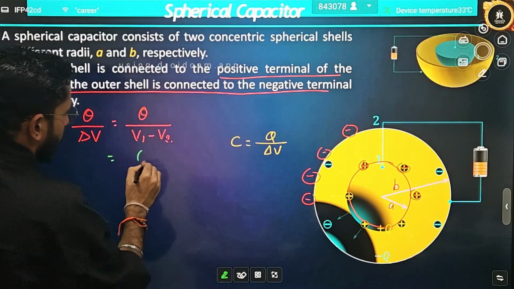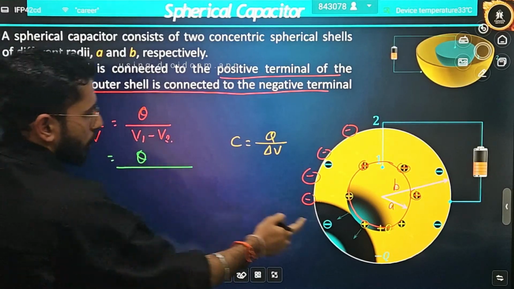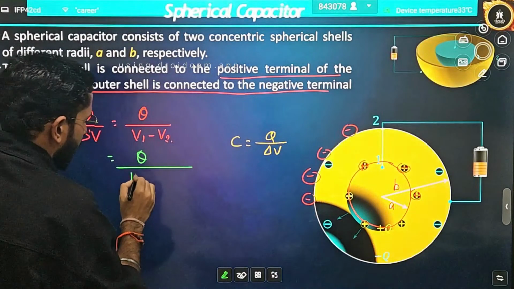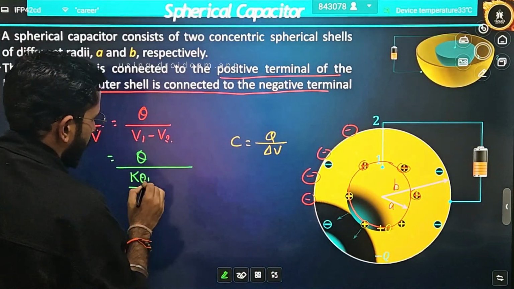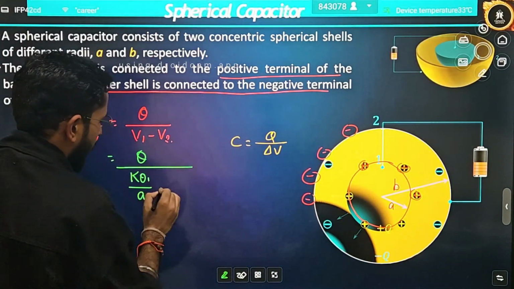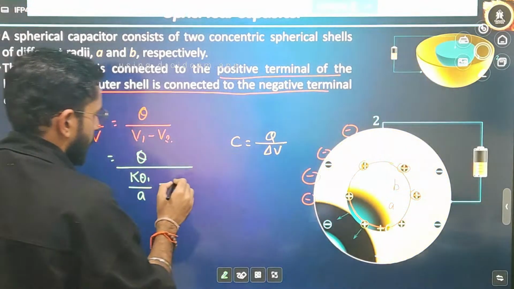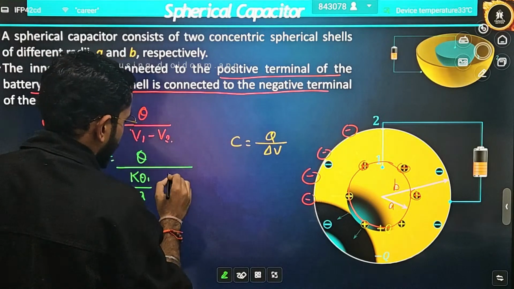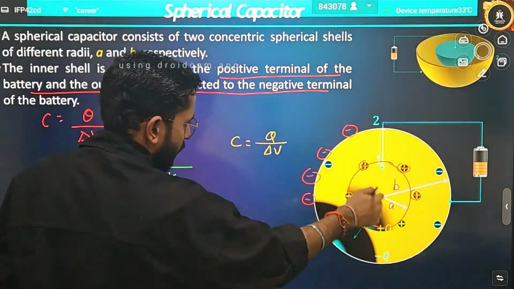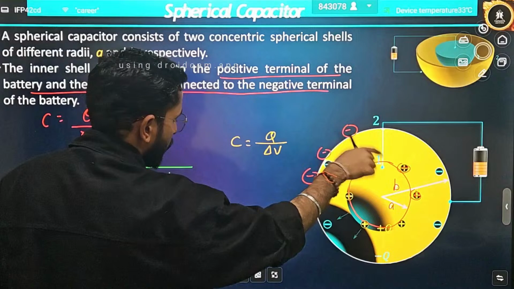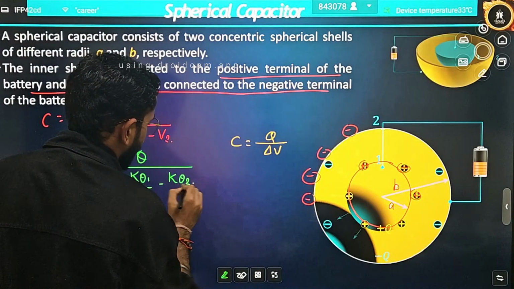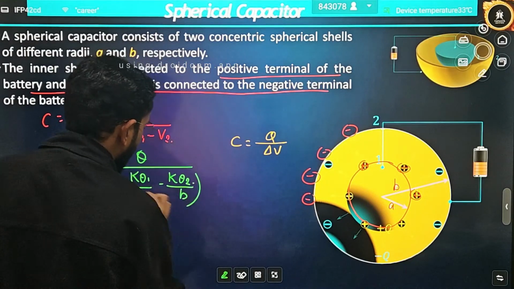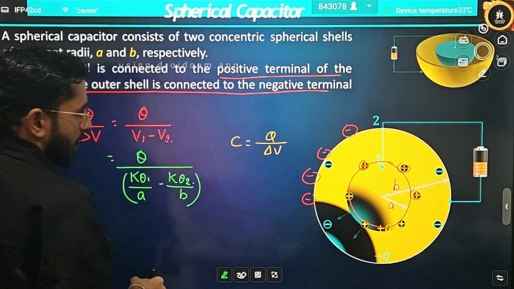Directly write Q divided by the potential due to surface 1. What will you write? K Q1 divided by the radius of that body, A, minus the potential at surface B. Now, what will you write for the potential due to surface 2? It will be K Q2 divided by B, because there is a negative charge, that's why I have written it.